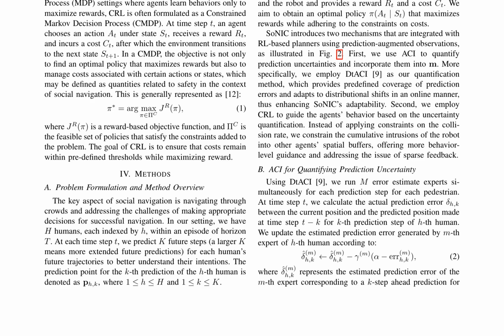SoNIC introduces two mechanisms: ACI for quantifying prediction uncertainties and incorporating them into the state representation, and CRL for guiding the agent's behavior based on uncertainty quantification. The DTACI method is used to quantify prediction uncertainties, providing predefined coverage of prediction errors and adapting to distributional shifts in an online manner. The cumulative intrusions of the robot into other agents' spatial buffers are constrained, offering behavior-level guidance and addressing the issue of sparse feedback.